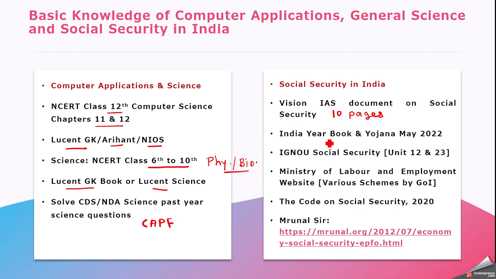After that, do go through the India Yearbook, the latest edition, and the Yojana magazine of May 2022. This May edition of last year was completely dedicated to the social security part, so you can go through this Yojana magazine. Apart from this, there is an IGNOU booklet on social security. You have to read only these two units, unit 12 and 23. Both of them cover social security in much detail.